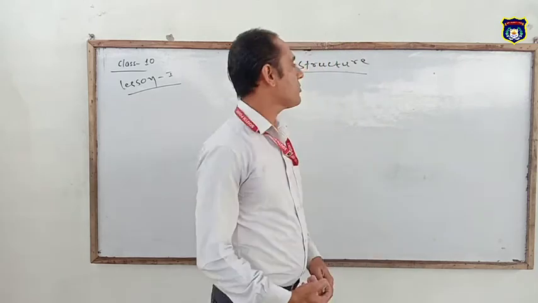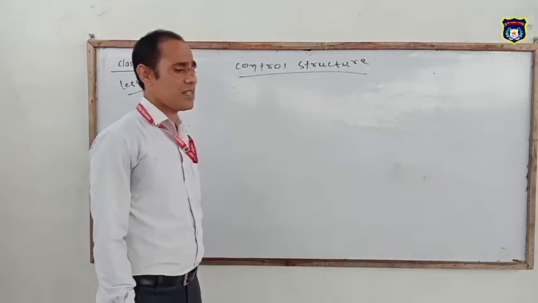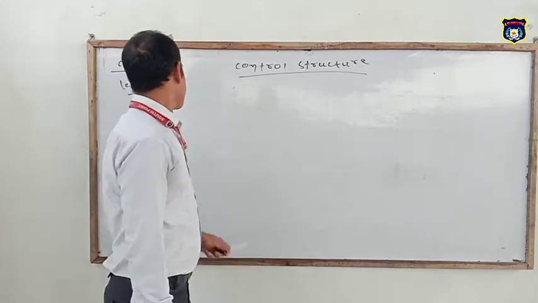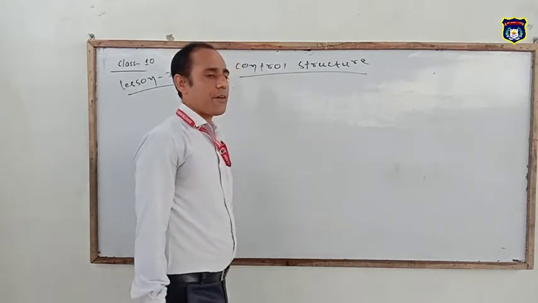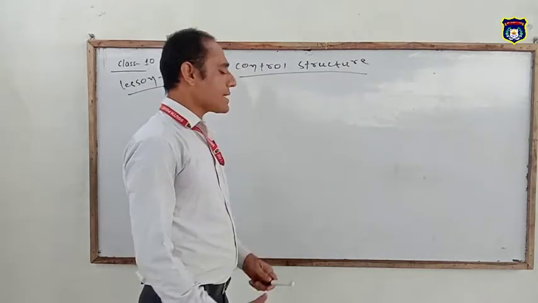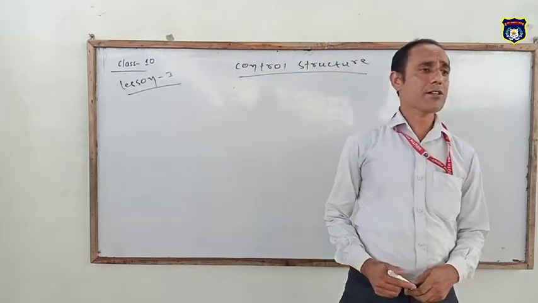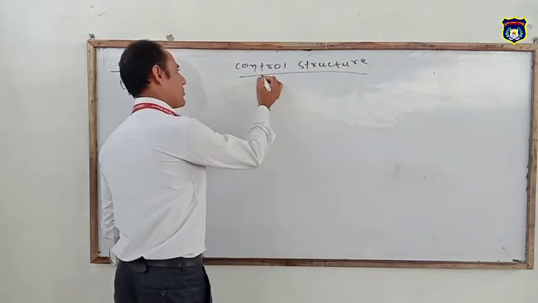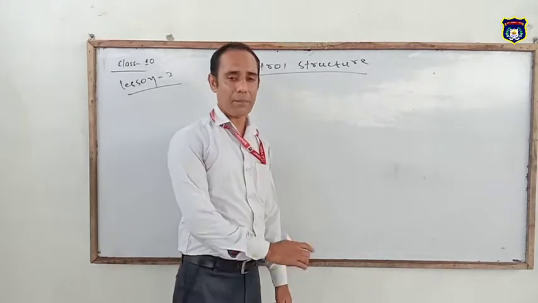Today in this tutorial we are going to discuss the control structure, and this lecture is especially for class 10 students. It is the first chapter. In this chapter we discuss what we mean by control structure. It is made of two words, control and structure. Structure means the statements of QBasic programming.